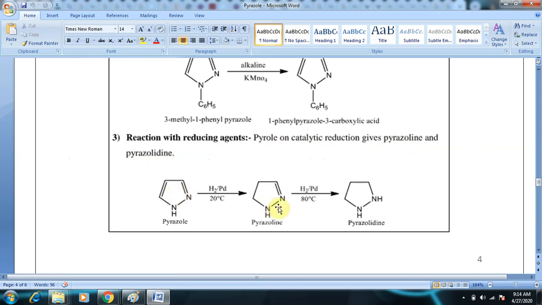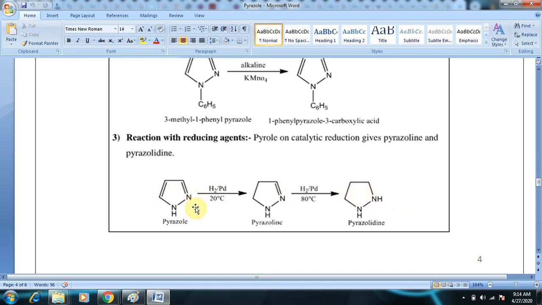Pyrazole is aromatic, pyrazoline is partly saturated, and pyrazolidine is completely saturated. Here you can see in the structure of pyrazole 2 double bonds, in the structure of pyrazoline 1 double bond, in the case of pyrazolidine no double bond.